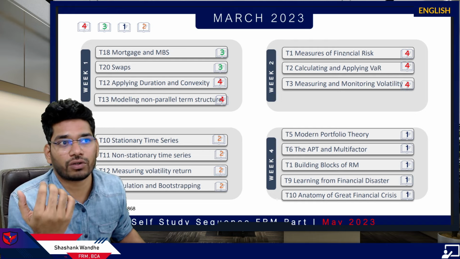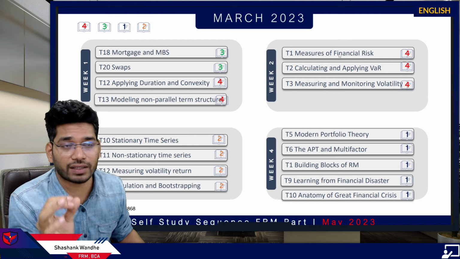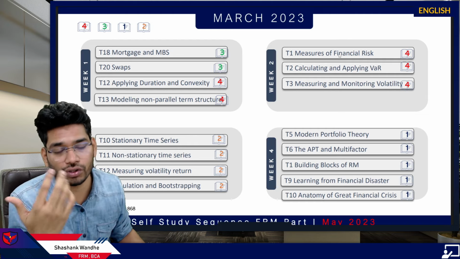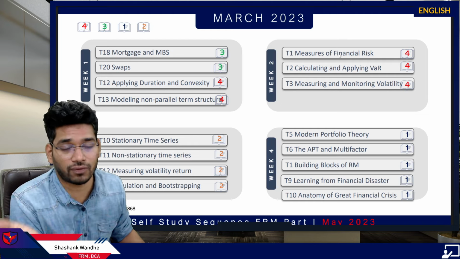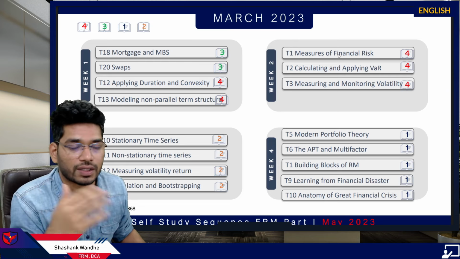Again, then we have the week 2 valuation risk models topic. So 3 topics on VAR, value at risk. The book 4 subject you should not call this as VAR. Book 4 is not VAR. Maximum you can call it as VRM, valuation and risk models.